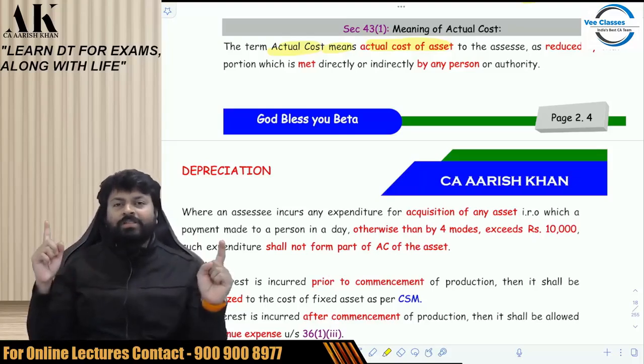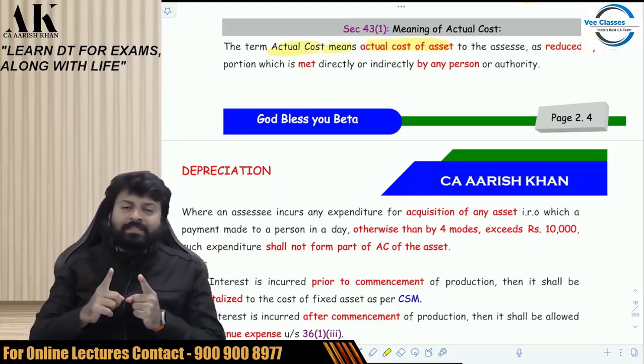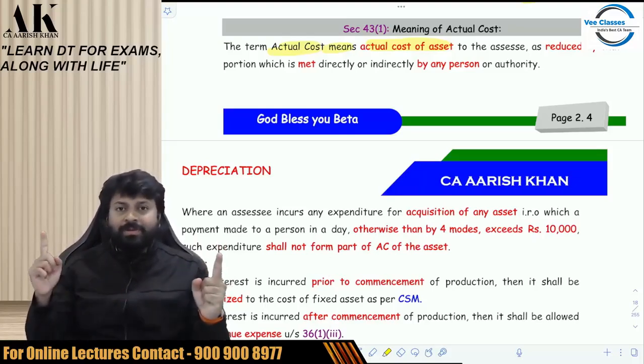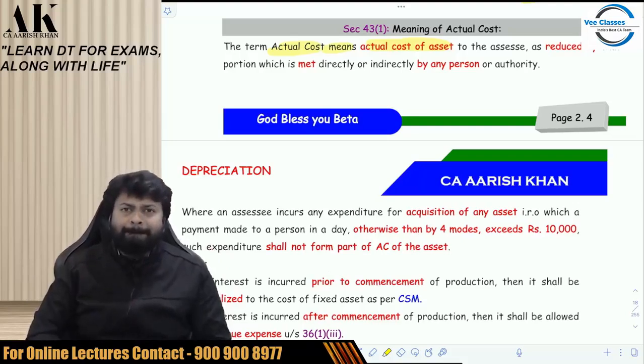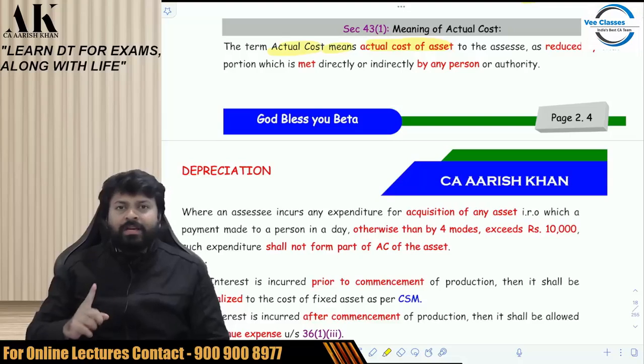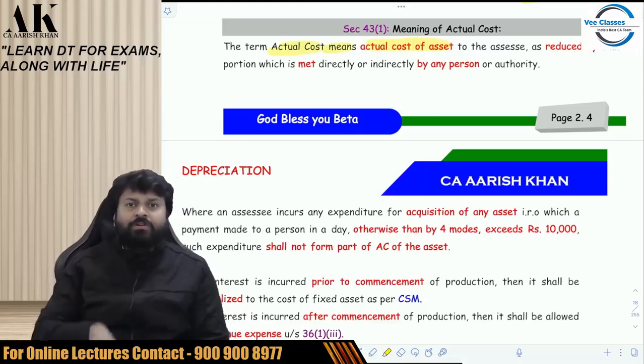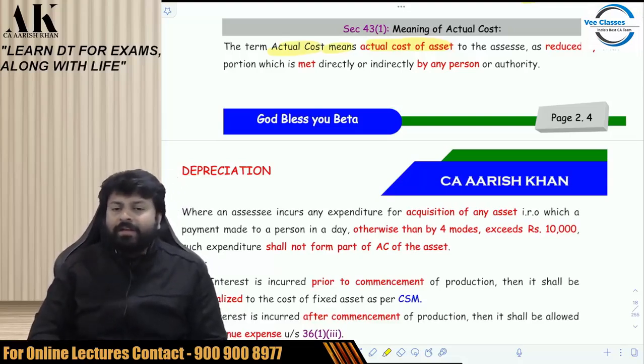So the word cost is very wide as compared to the word price. The word cost means all those costs which are necessary to put the asset into working condition. Whatever expenses you are incurring to put the asset into working condition will be part of actual cost.